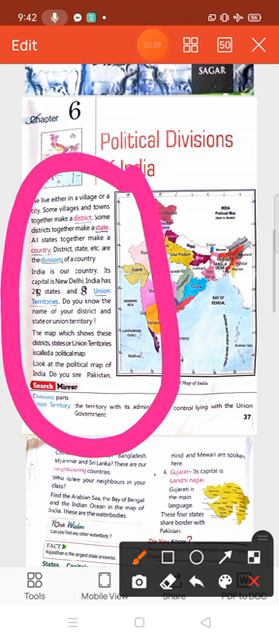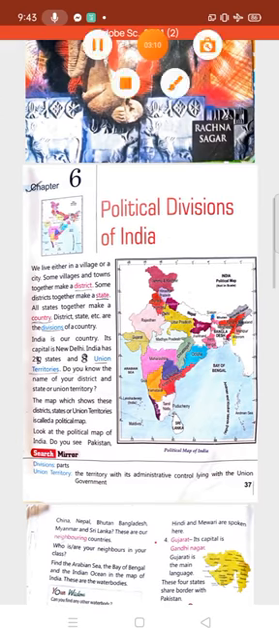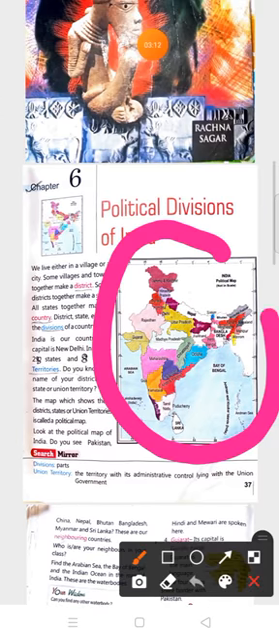Do you know the name of your district and state or union territory? The map which shows these districts, states or union territories is called a political map. Look at the political map of India. Do you see Pakistan? This is our India political map. Divisions means parts. Union territory: the territory with its administrative control lying with the union government.